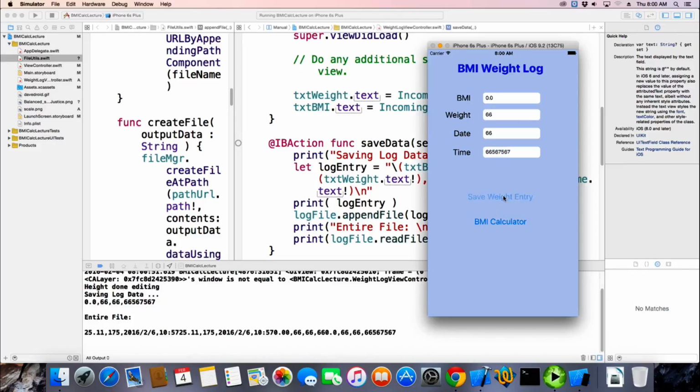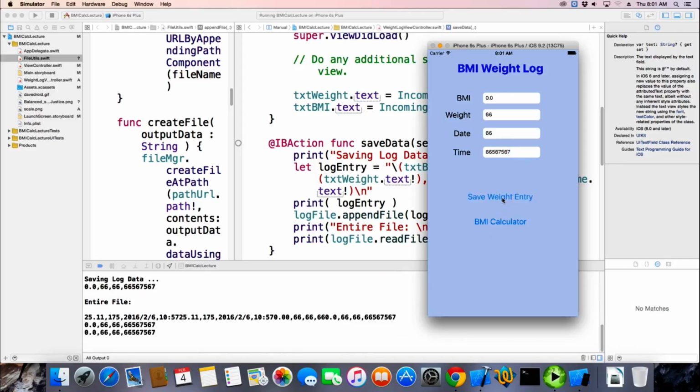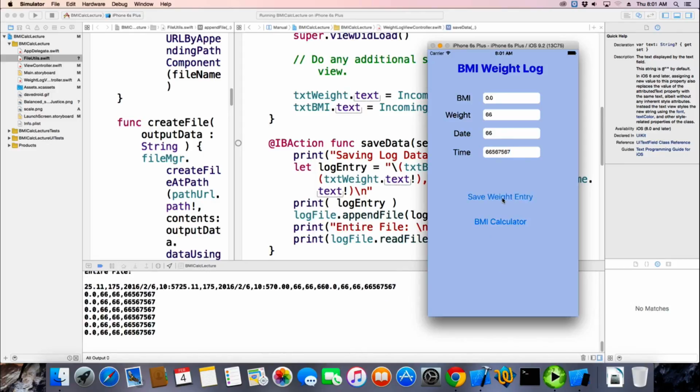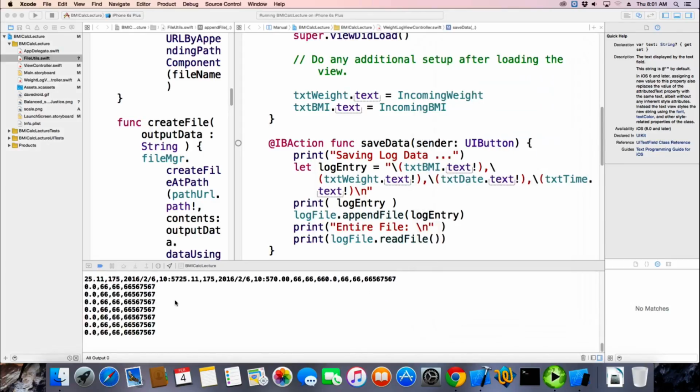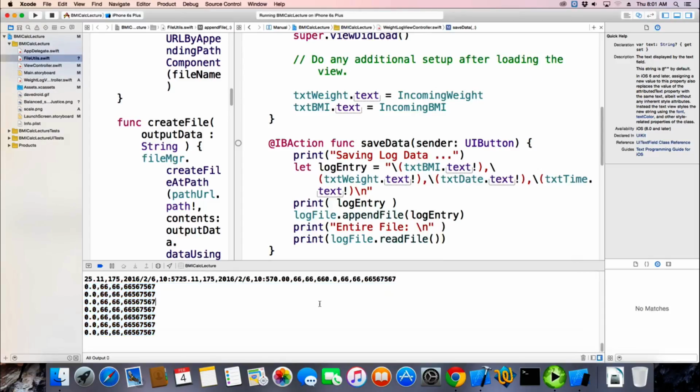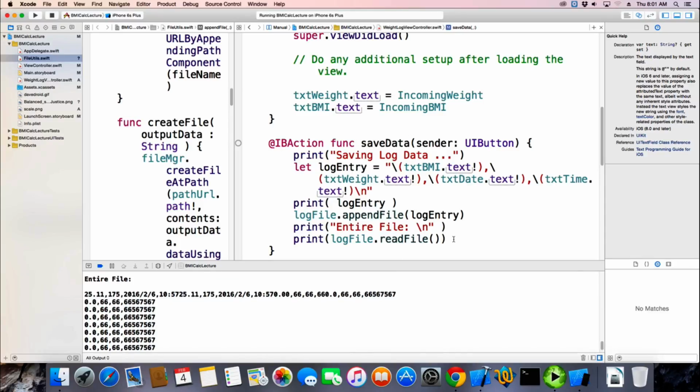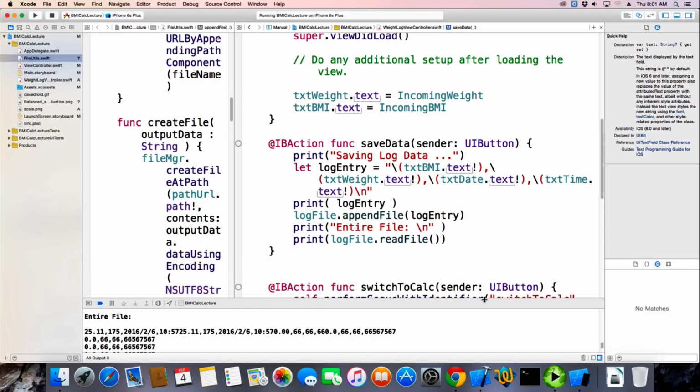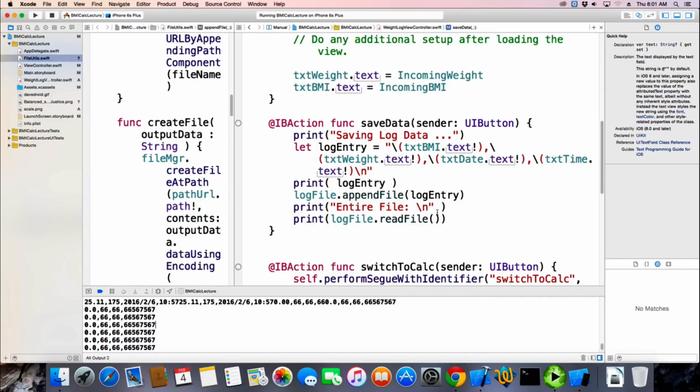So put some more data in here. Save it and save it again. And so now I'm going to have my character returns. So every record is going to have that. Every line. All right. Any questions on that? Not too bad.